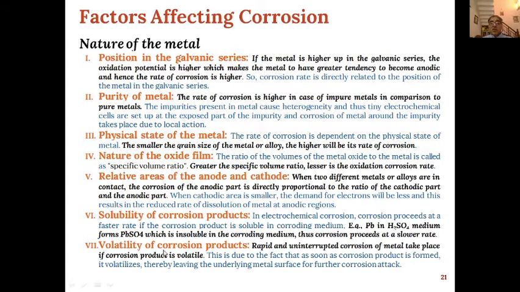Then is volatility of the corrosion products. As we have seen, rapid and uninterrupted corrosion of metal takes place if corrosion product is volatile. What it will do when corrosion product is volatile, it will go into the atmosphere and the further surface of the metal will be ready for further corrosion, and ultimately whole of the metal will be used up. So volatility of corrosion product will also lead to faster corrosion.